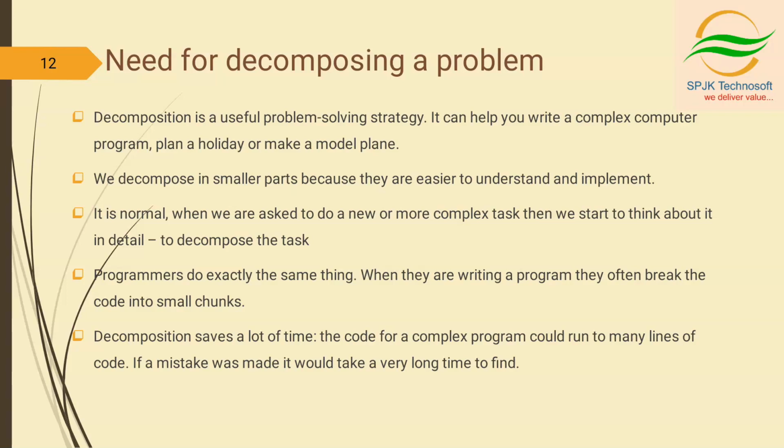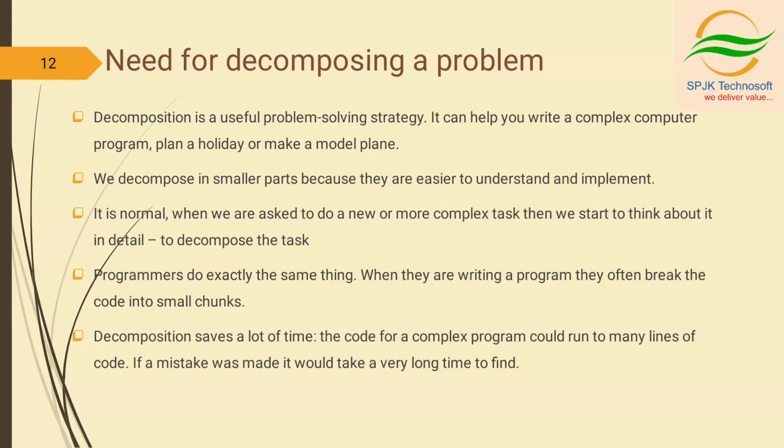The code for a complex program could run to many lines of code. If a mistake was made, it would take a very long time to find. When it is a difficult program to handle and write, there will be many lines of code, maybe thousands, and the lines of code may vary depending upon the program.